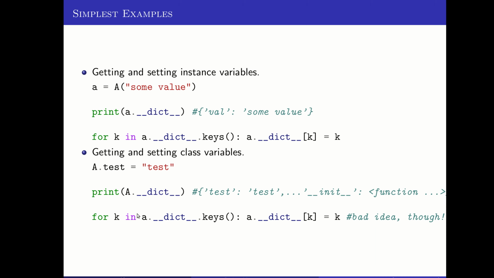So this can be very bad, and in general, messing with the dictionary of the class. Oh, I'm sorry, this should be uppercase A here. Messing with the dictionary of the class can be very dangerous because you're messing with the functions as well as the variables. There we go. We fixed it so that they're all uppercase A there.